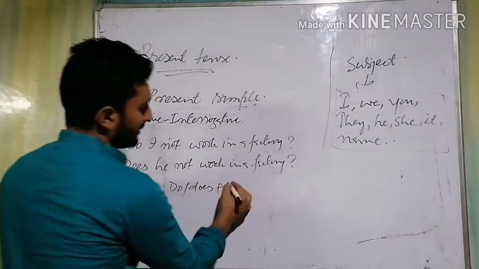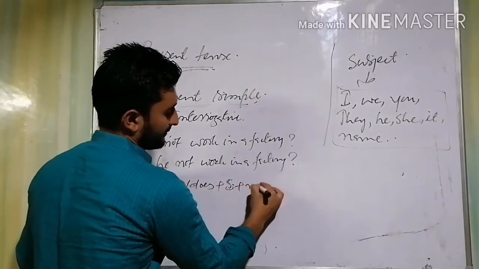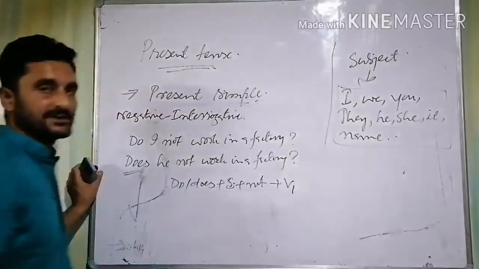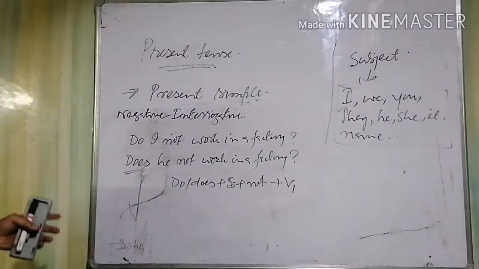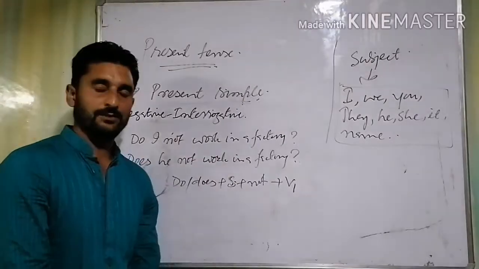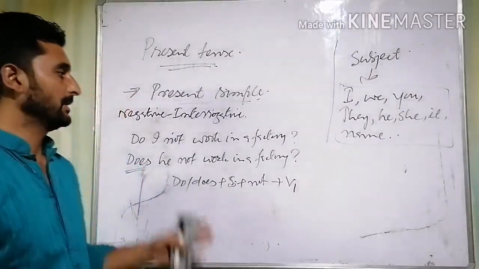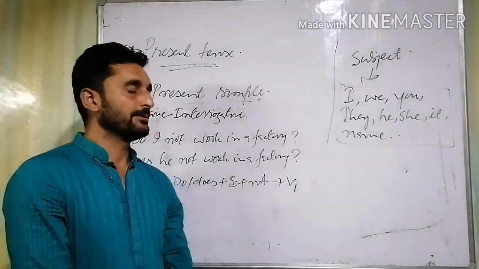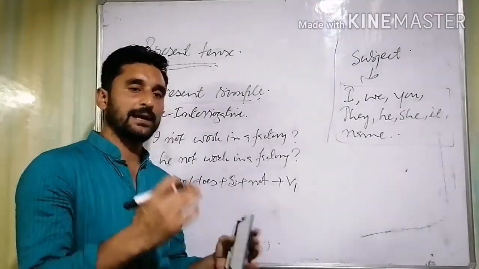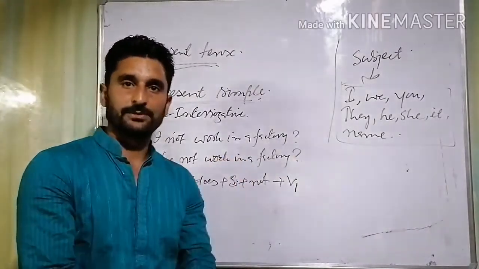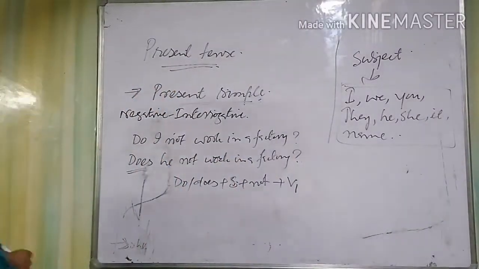And then we add not. And then the verb in its basic form. Remember, in all the cases we have seen in present simple tense, we make use of the first form of the verb only, except affirmative sentences. In case of affirmative sentences, we add s or es to the root verb, right?